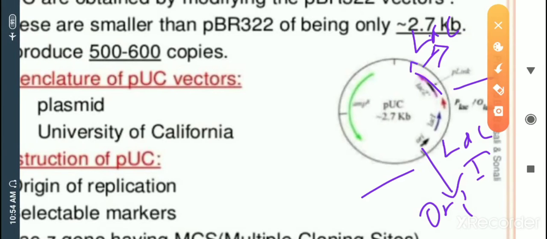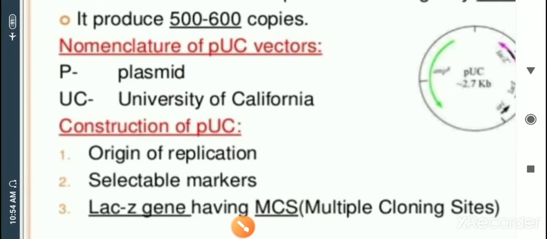Now if we talk about the pUC vector nomenclature, again p denotes the plasmid and UC denotes the University of California. Maybe it was first introduced at the University of California. Now construction of the pUC vector: origin of replication is one concept, and selectable markers, ampicillin and tetracycline, and then the lacZ gene having the MCS, that is the multiple cloning site.